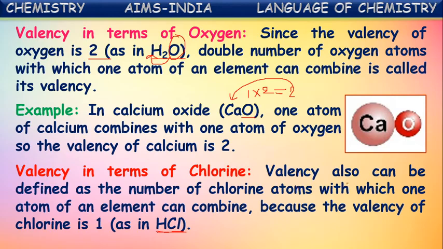So the valency can also be defined as the number of chlorine atoms with which one atom of an element can combine.